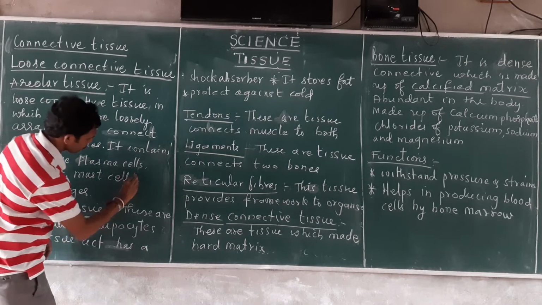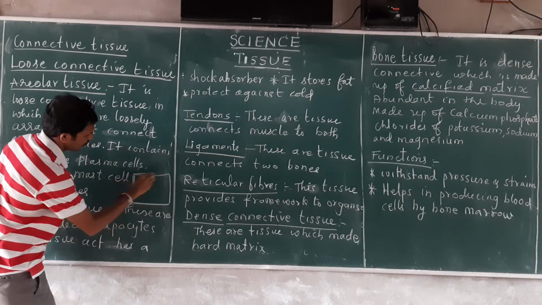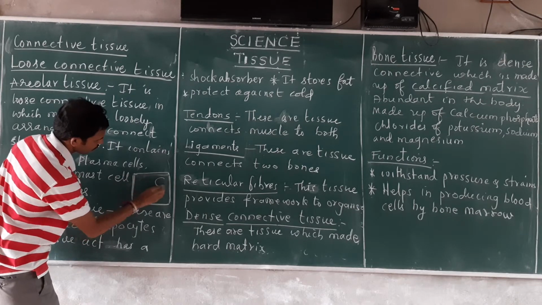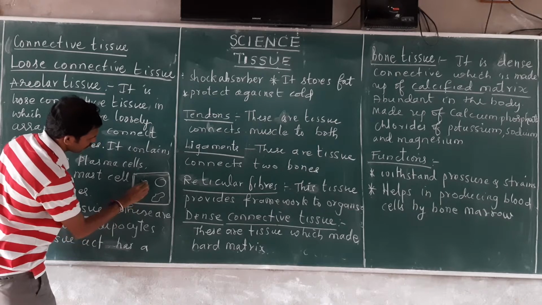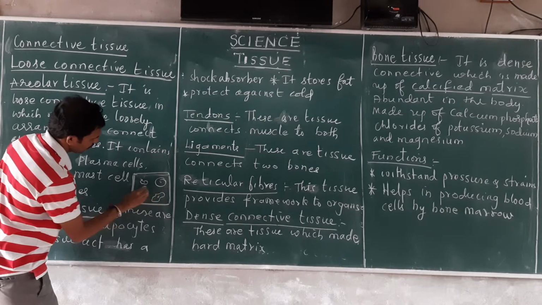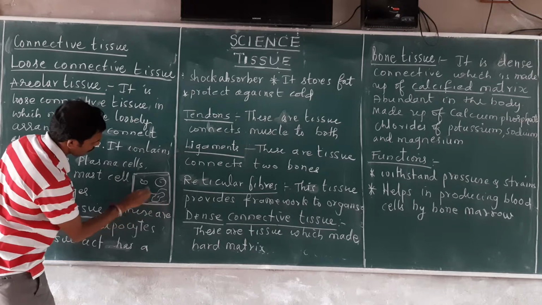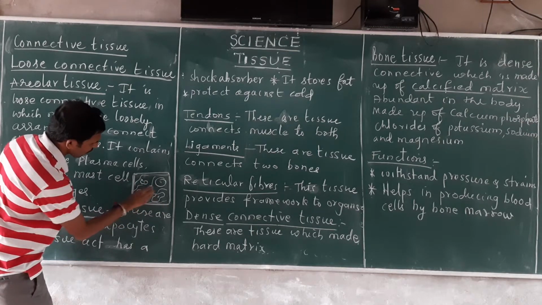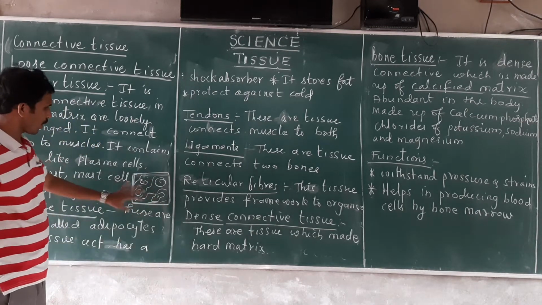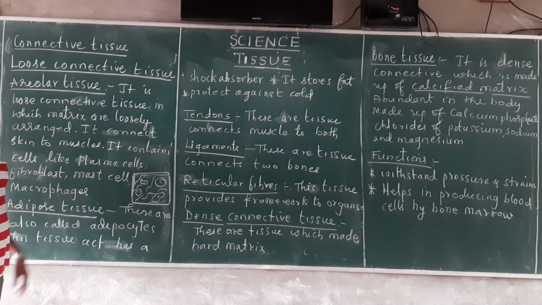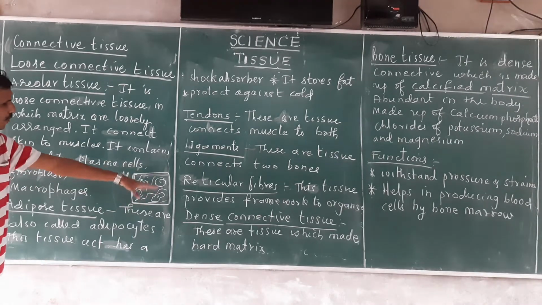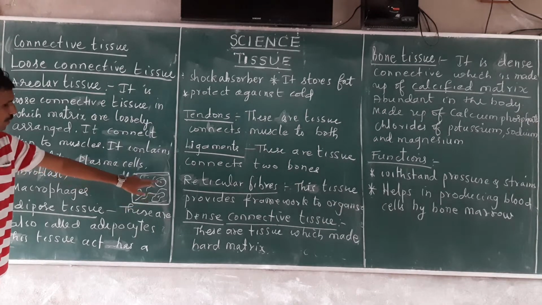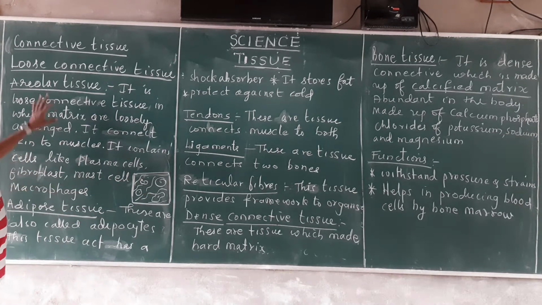If this is a loose connective tissue, here cells are there, here a cell is there, and here one cell is there. In between these, fibers will be there, and there are a lot of empty intercellular spaces. That is called a loose connective tissue. Here the matrix is loosely arranged. The matrix has more intercellular space, and in that space there are fibers as well as cells.